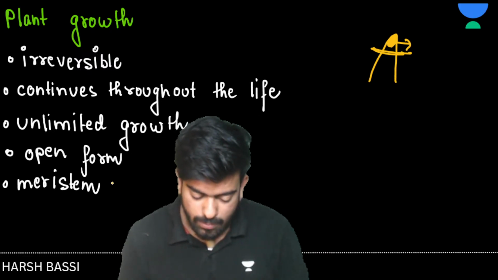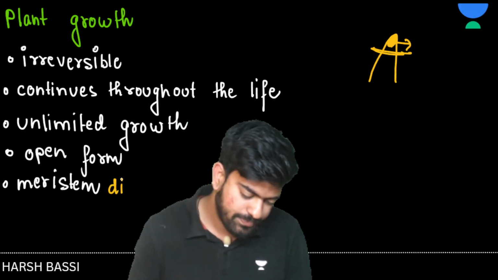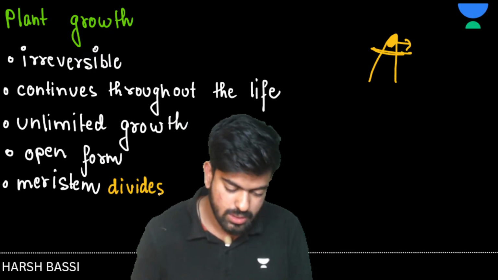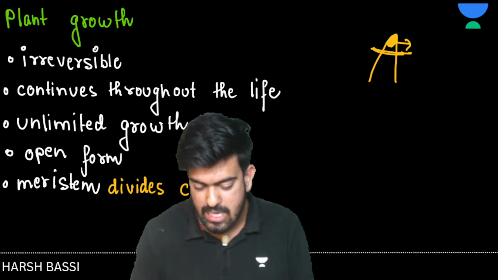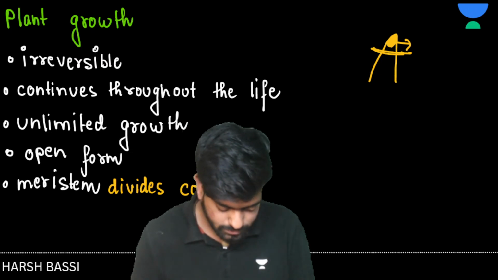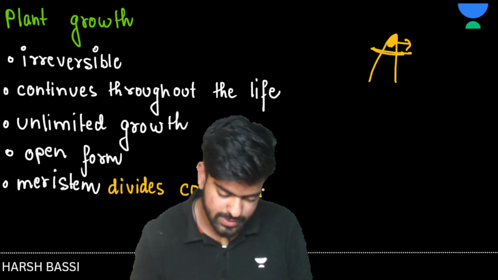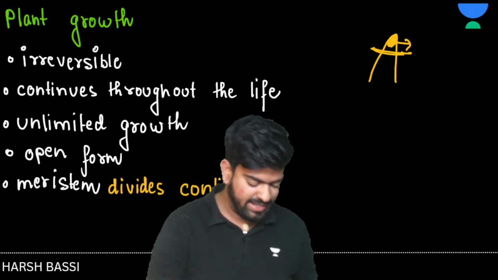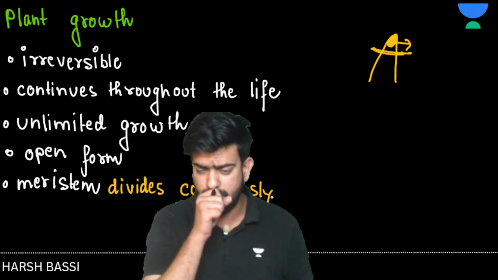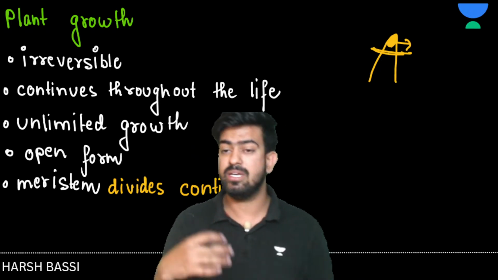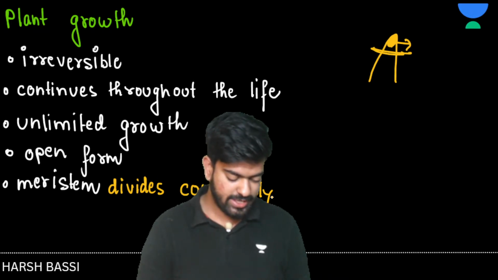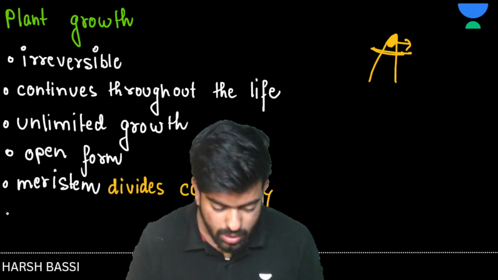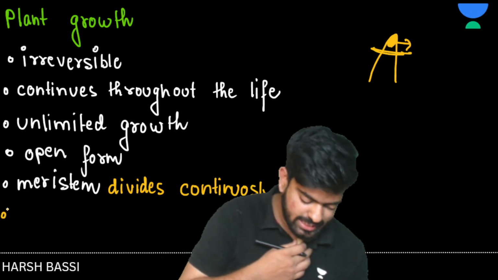So meristem divides continuously here. It's not like each and every part of the plant is dividing. It's only the meristem that is dividing. Clear? Okay, everyone, great. Now let's move on with the next point.